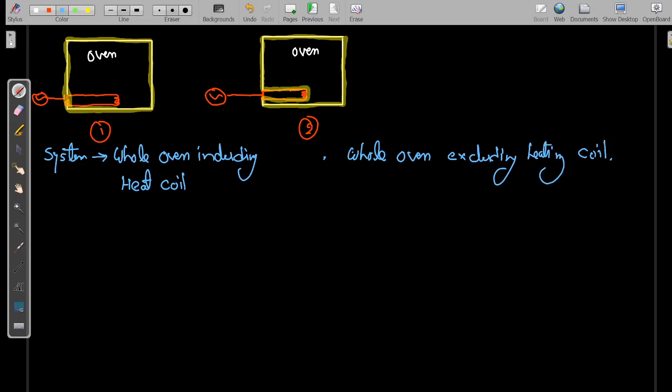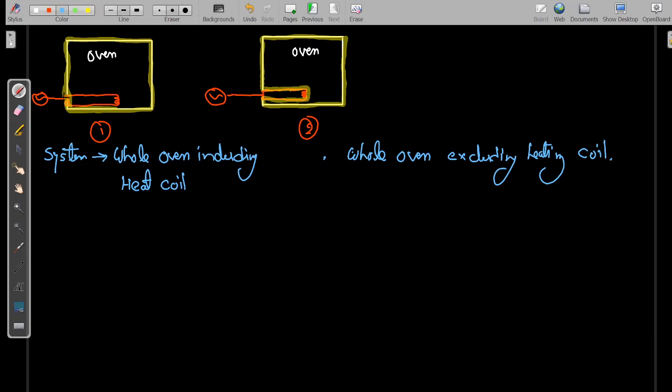Now we have to decide in which system what type of energy interaction is taking place. Without much analysis, we can easily say that some energy interaction is taking place between system and surrounding. Now which type is that, whether it is heat transfer or work transfer?